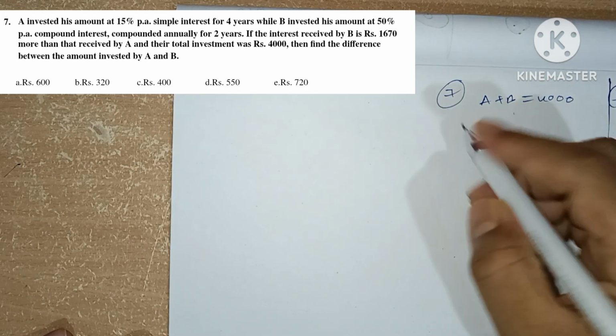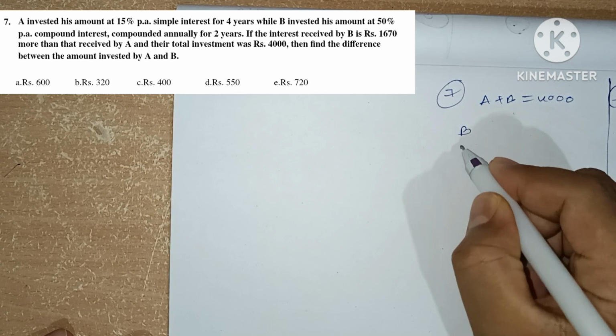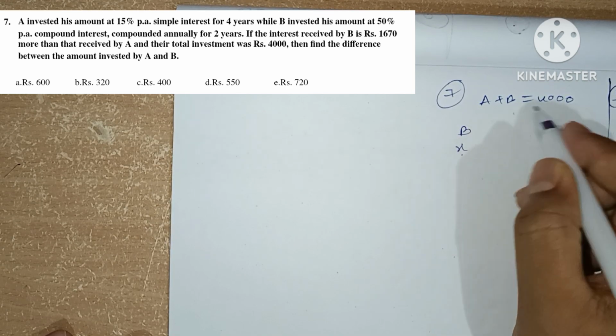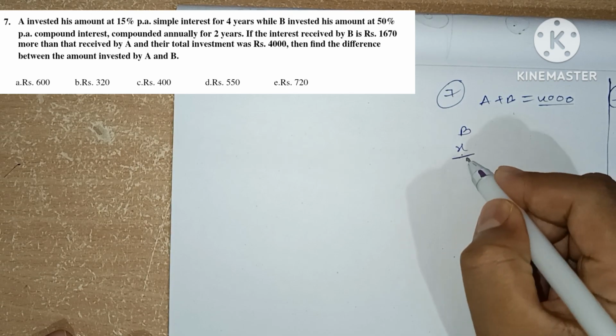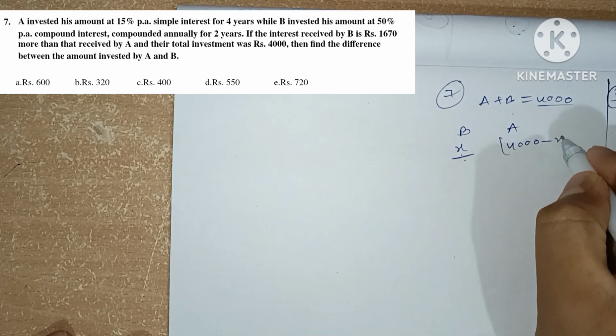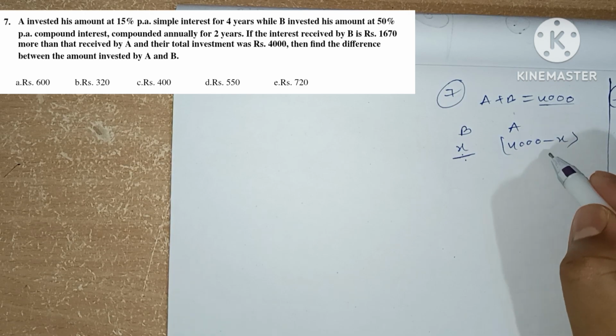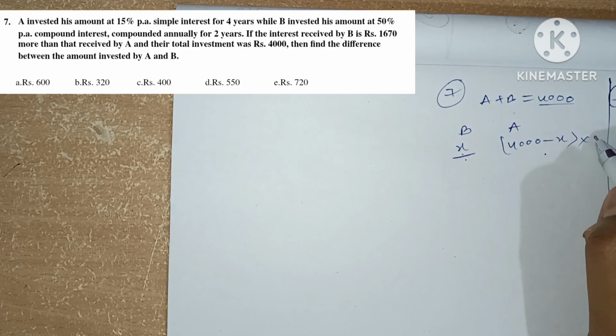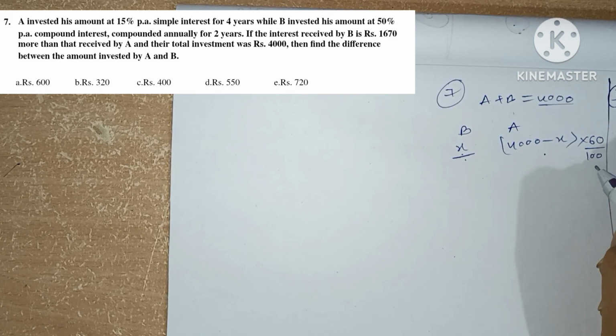So let's take B invested X rupees. Total 4000, he invested X. So A will invest 4000 minus X. A invested for simple interest at 15% per annum for 4 years. So 15 four times, which will be 60% of the principal. So he gets 60% of the principal.